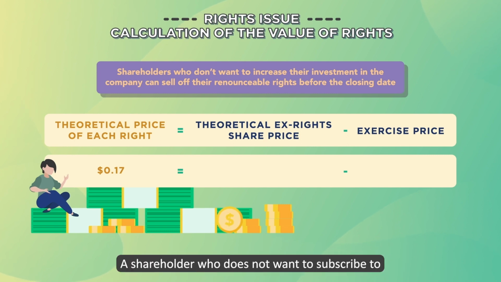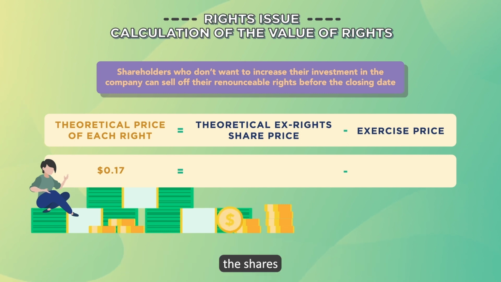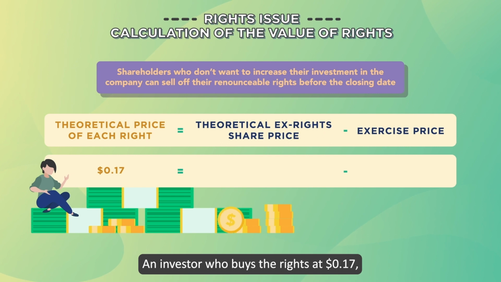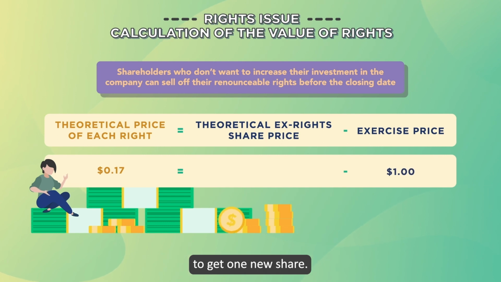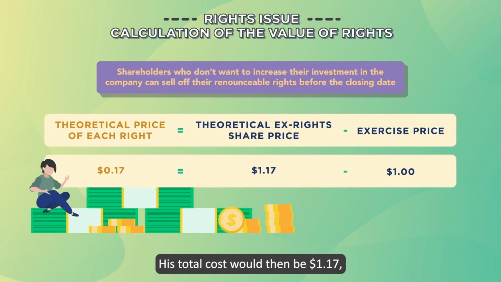A shareholder who does not want to subscribe to the shares can then sell his or her rights for 17 cents per share. An investor who buys the rights at 17 cents will have to pay the company $1 to get 1 new share. His total cost would then be $1.17, the same as buying it in the market.